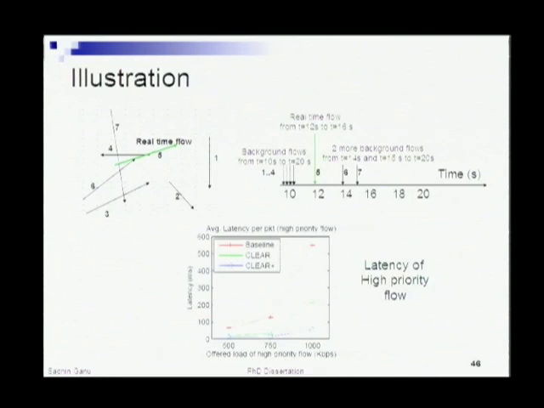Why does the clear plus line increase at all? Why does it go from 750 to 1000? Why does it go up? Okay, let me think. Oh, that's just because of self interference, queuing effects.